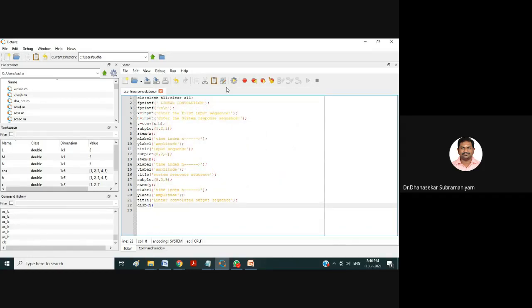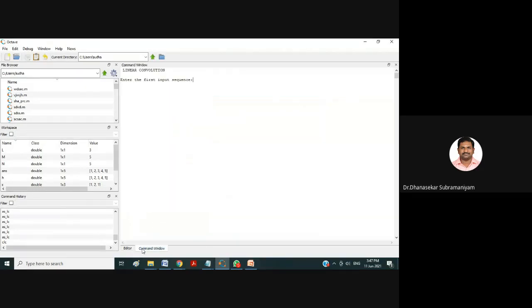Here we have the run option. You just click on this run option. If you made any mistake in the code, it will appear in the command window. We don't have any mistake in the code, so there is no error.